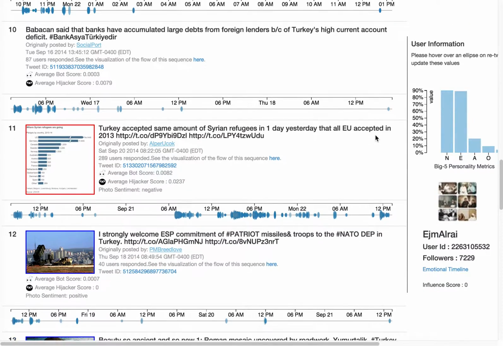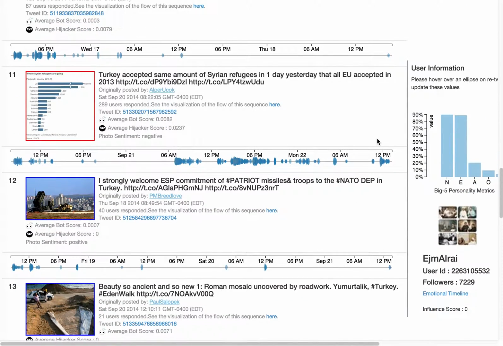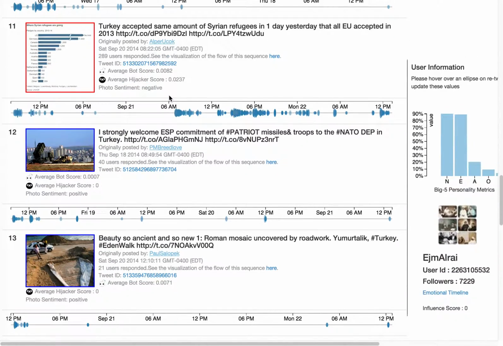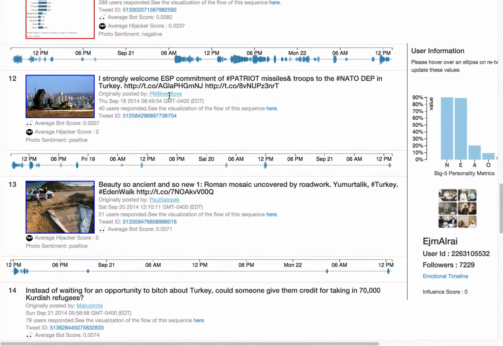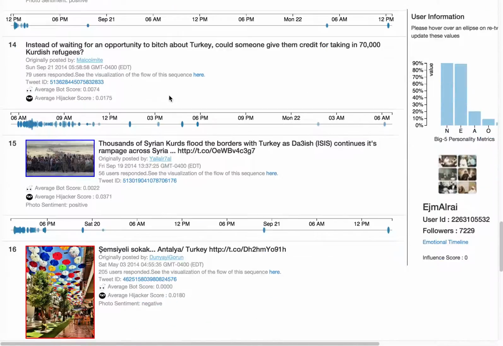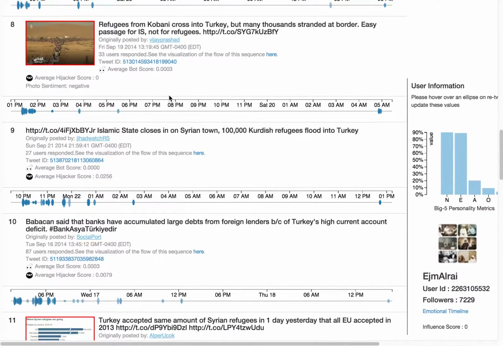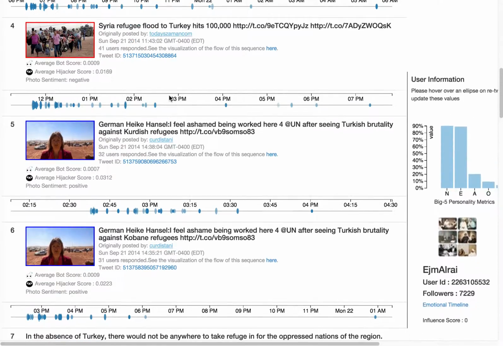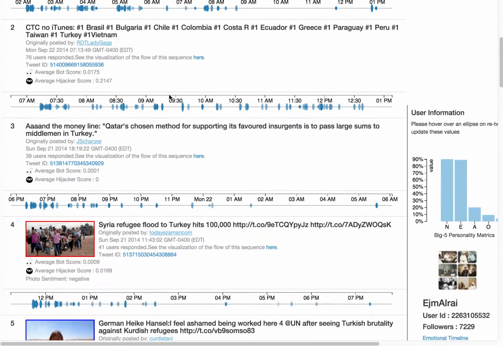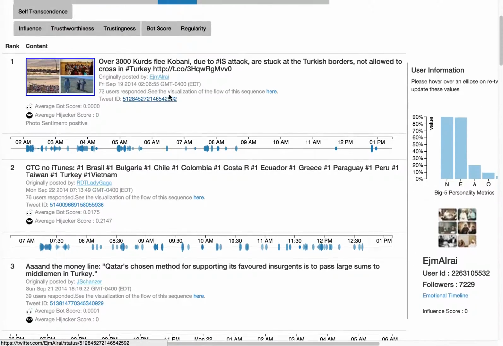This visualization and analytics module is particularly useful when trying to validate the credibility of a particular trend on Twitter, because oftentimes trends and breaking news stories can be manipulated by the use of automated computers and or bots.